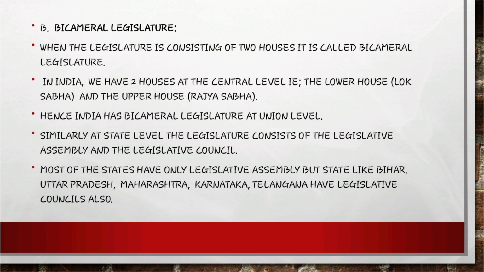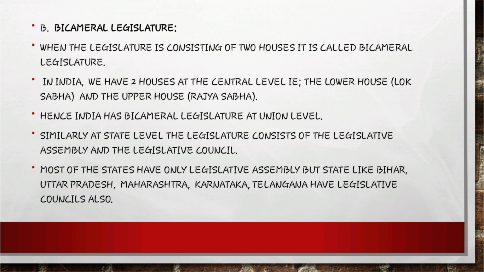Similarly, at state level, the legislature consists of the legislative assembly and the legislative council. This is not present in every state. Most states have only one legislative assembly, but states like Bihar, UP, Maharashtra, Karnataka and Telangana have legislative councils also.